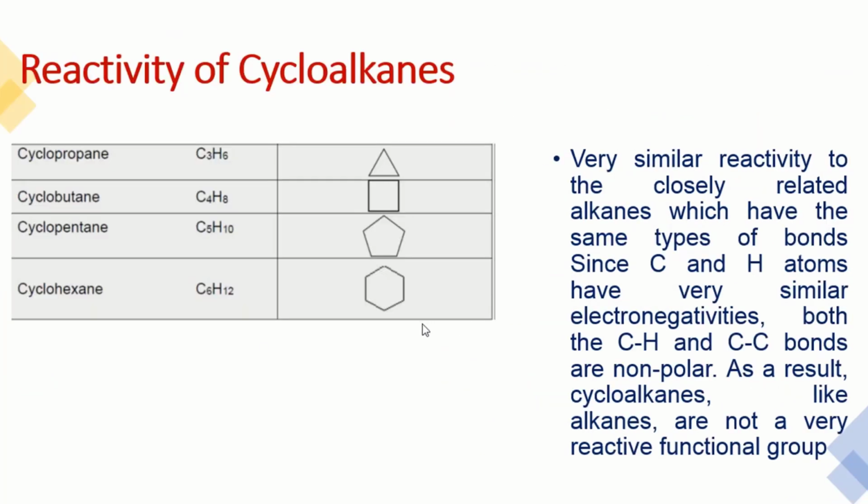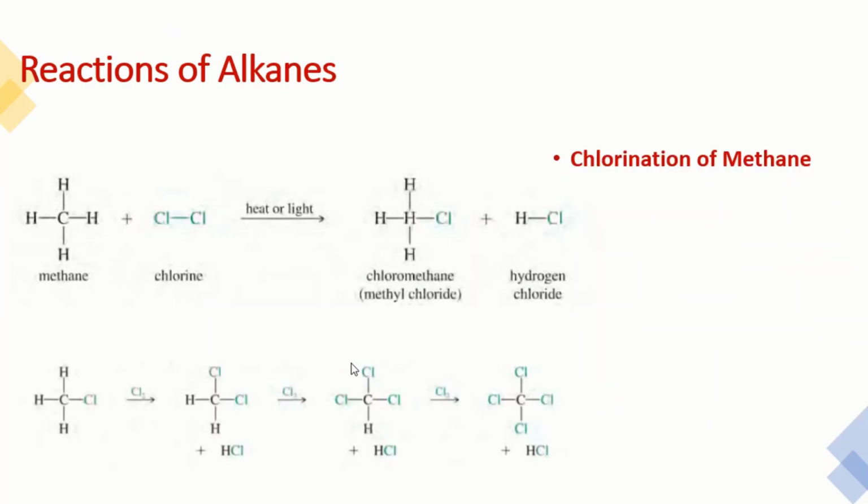And if I move to the reactivity, their reactivity is similar, as I said about the alkanes, because they are non-polar, and again these bonds are very stable bonds. So some more examples: cyclopropane, cyclobutane, cyclopentane, and cyclohexane. So we can see the carbons and the hydrogens are double. There is no plus 2. So carbon 3, 6 hydrogens, carbon 4, 8 hydrogens.